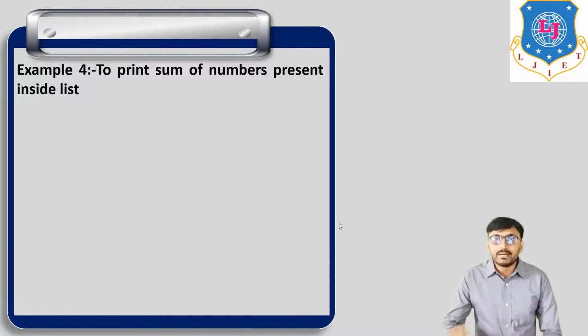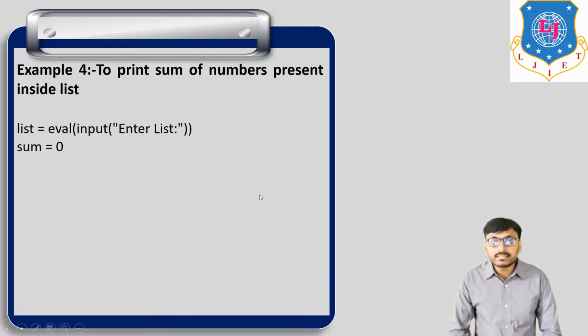And the next example of for loop is to print the sum of numbers present inside a list. List is one type of data structure which contains a group of elements. So list is equal to eval input enter list.